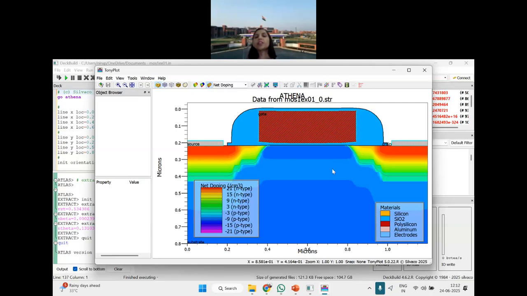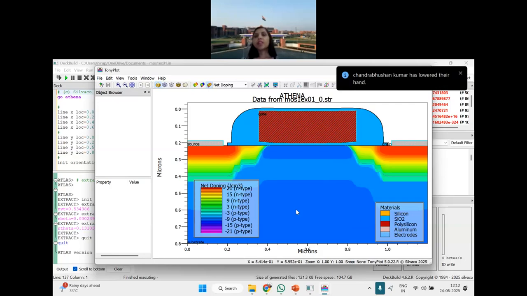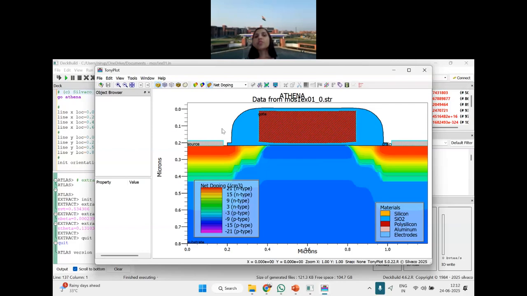See, the net doping throughout the silicon is of the order of p-type, very less. Then the source is doped with n-type of the order of 21. The drain is doped with again n-type with a doping order of 21. The gate has an electrode, and now this is the structure file.